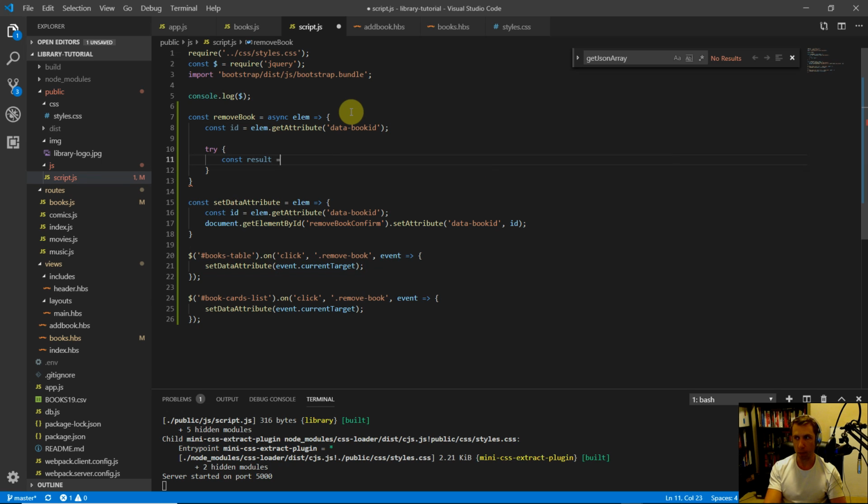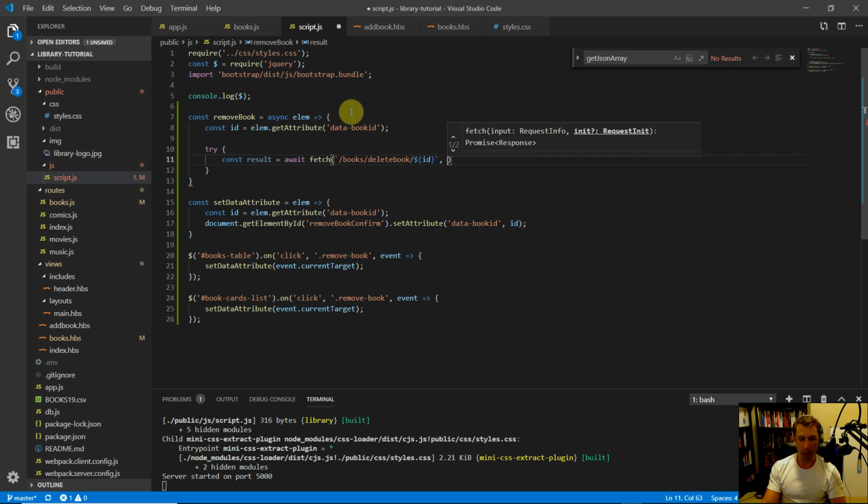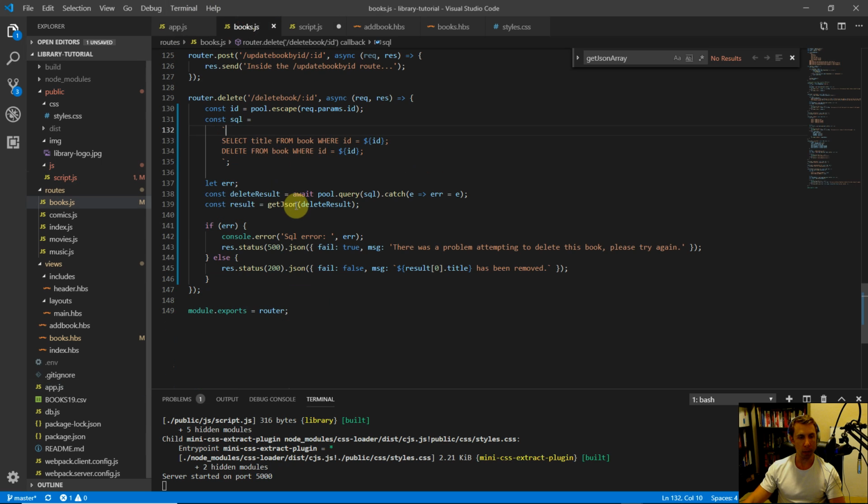So const result equals await fetch, and this is going to be pointing at our /books/deleteBook route, and then we've got to pass in the ID, and then it is method of DELETE. So don't forget to specify that, and this will actually hit this route with this ID. So this is going to be our delete book route in here.